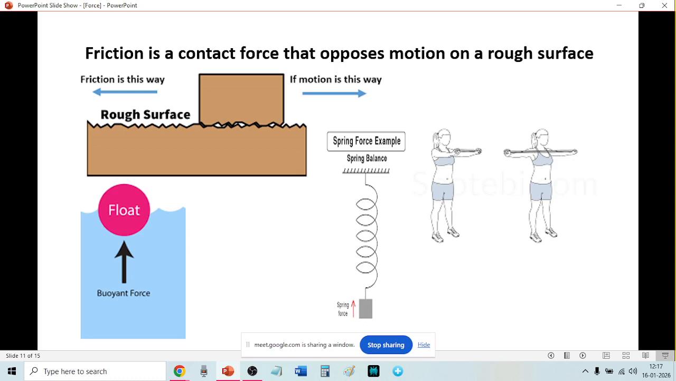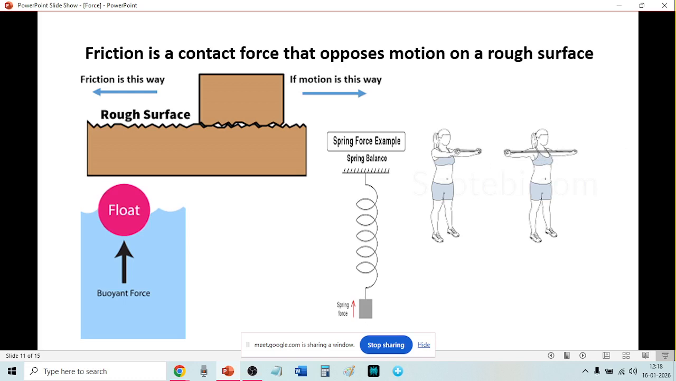The water has to touch the body. Similarly, the moving body has to touch the surface. All are contact forces. Then this is called a spring force. This may not be given in all the books, but some books give spring force. When you stretch a spring, that is spring force. And there is the elastic force, stretching the elastic.